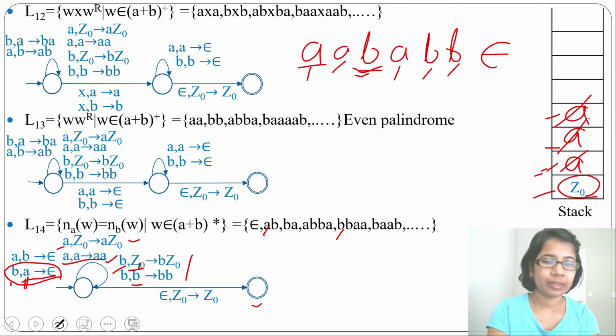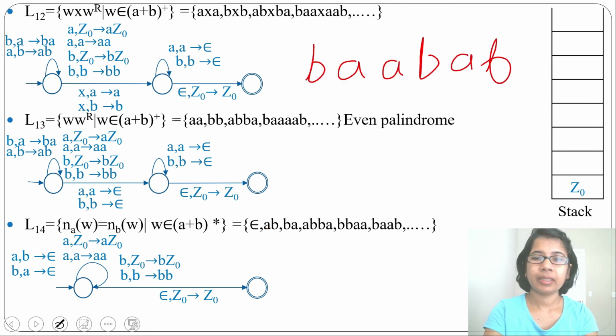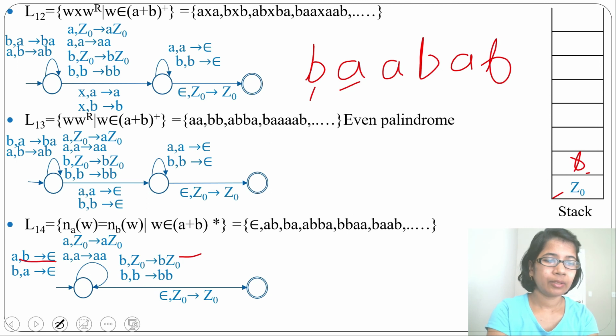Let's check another string. Now this string starts with B. Now input alphabet is B and topmost stack symbol is Z0. So it will push B above Z0. Next, input alphabet is A and topmost stack symbol is B. This transition will pop B.